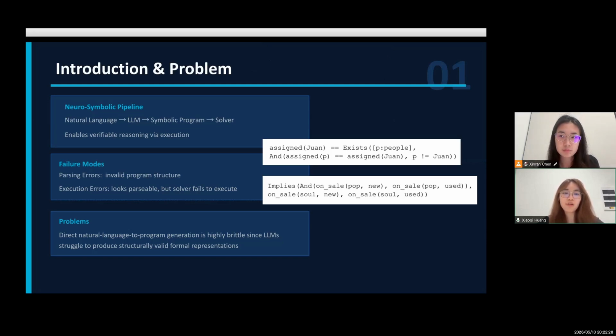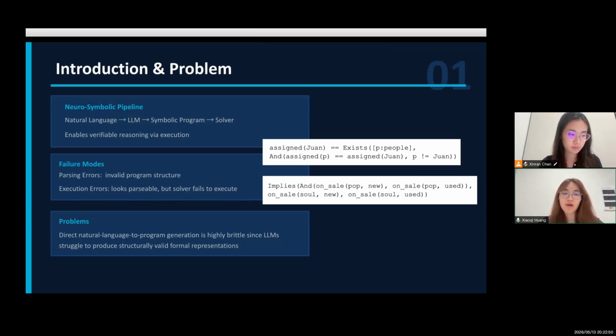There are two major failure modes. First, parsing errors, where the generated program has invalid structure. The generated program is syntactically malformed at the logic language level. It equates a numeric value expression with an existential Boolean formula, so the parser cannot build a valid internal representation.